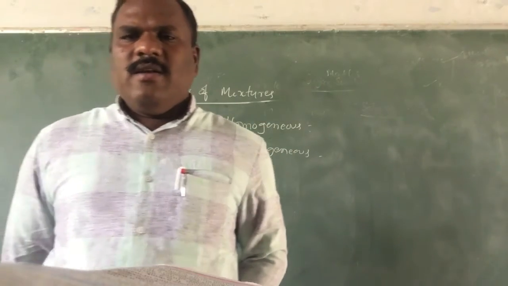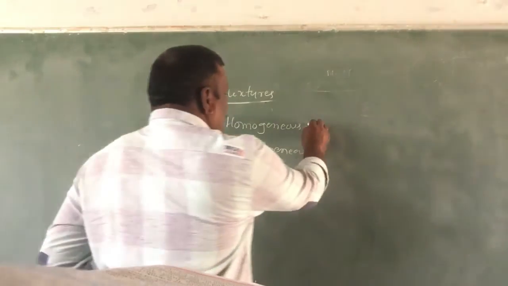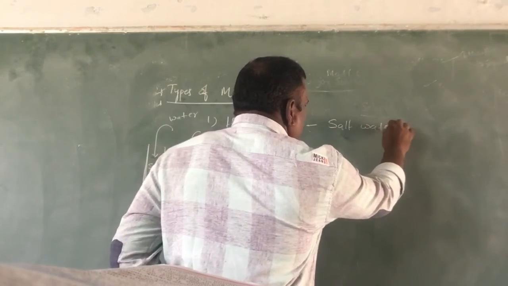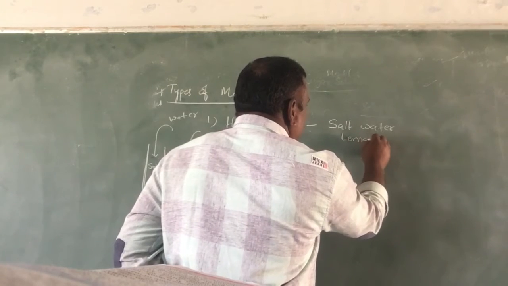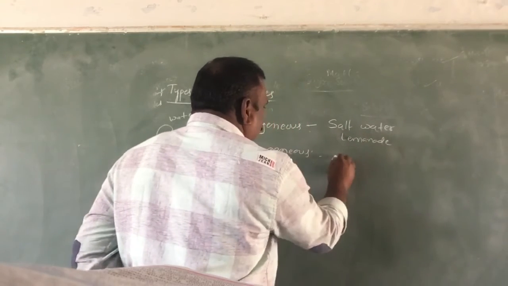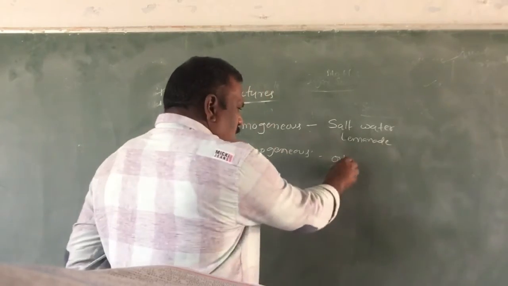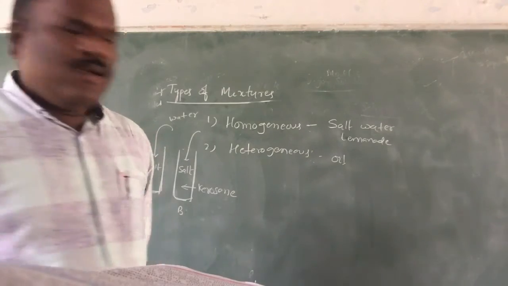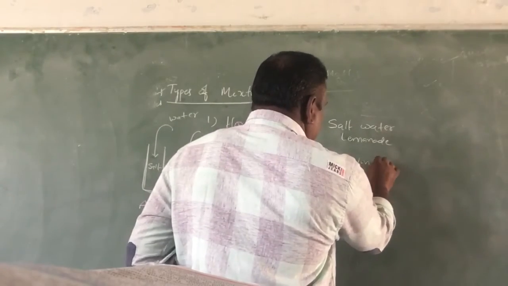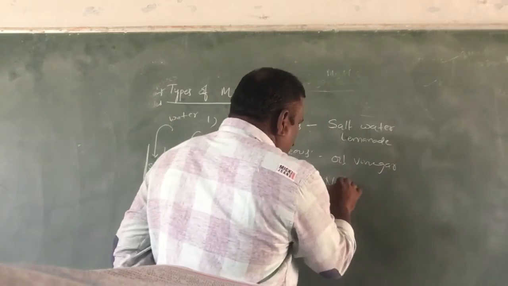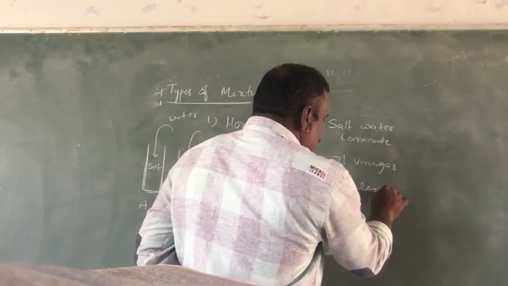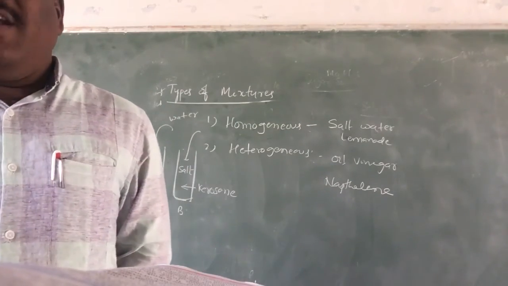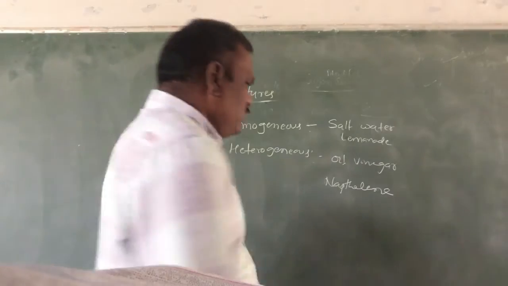For example, children, for homogeneous mixtures you can take salt water and lemonade. For heterogeneous mixtures, you can take oil and water, oil and vinegar, and naphthalene and water.